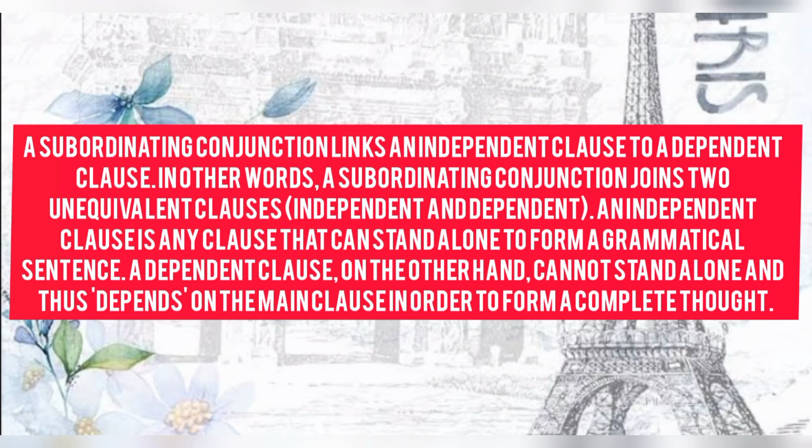A dependent clause, on the other hand, cannot stand alone and depends on the main clause in order to form a complete thought. So this is a subordinating conjunction. Next, I will explain the words in French and their usage.